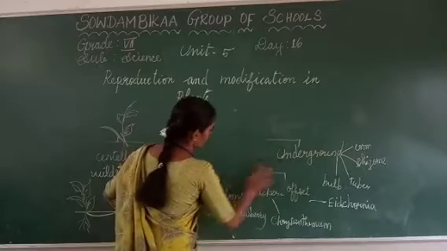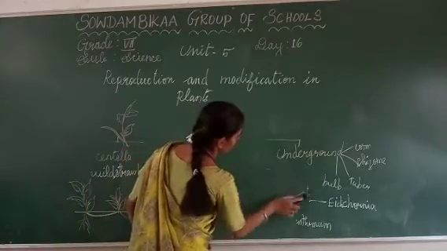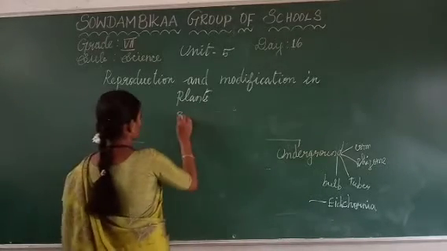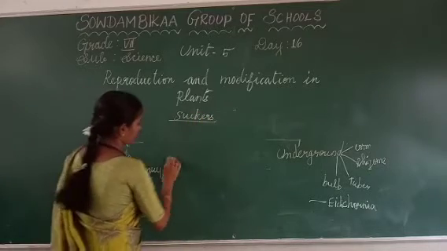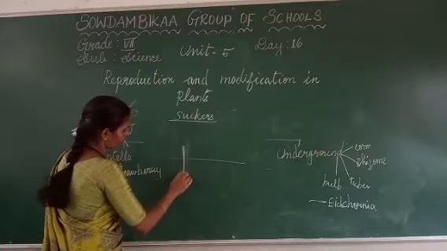What is the example of suckers? Chrysanthemum. Next one is suckers. Here the branches are there. It is a parent plant.